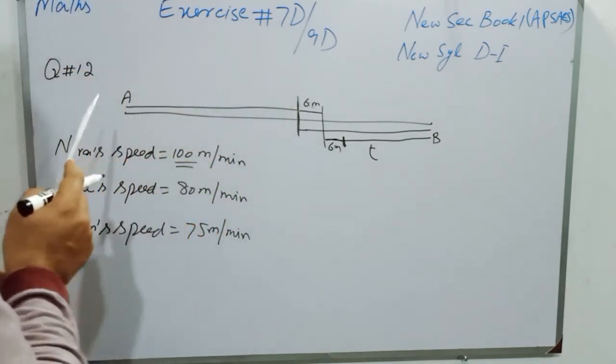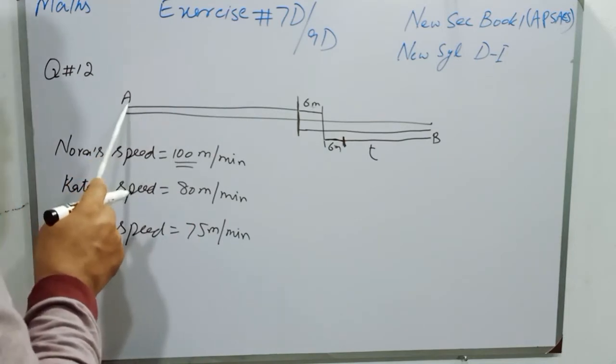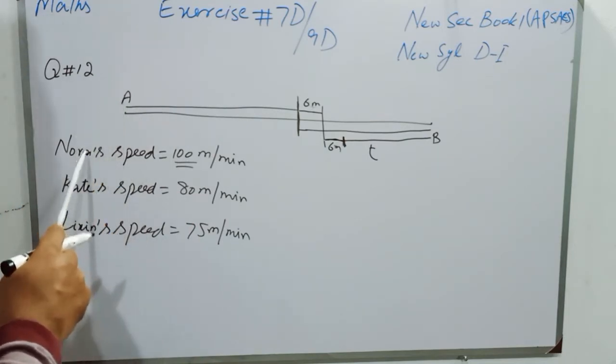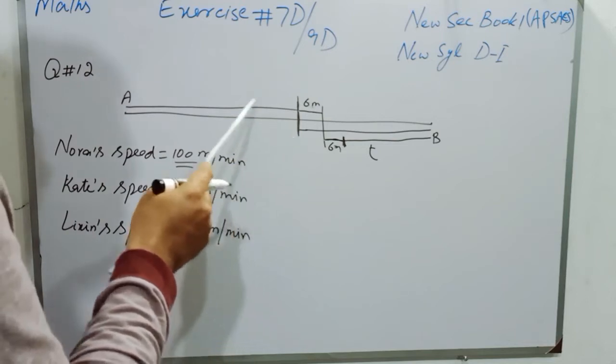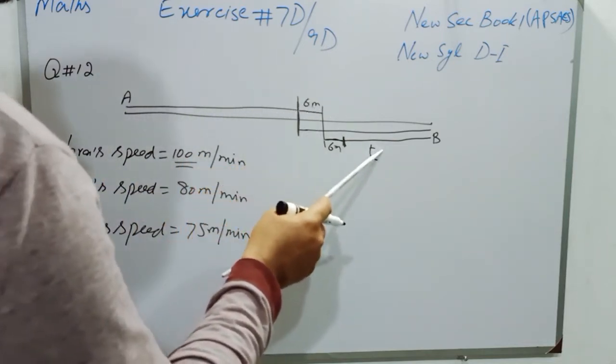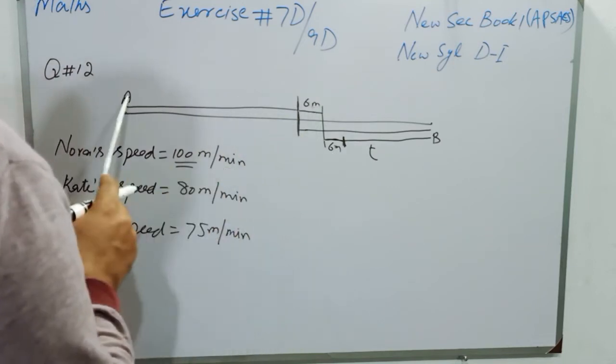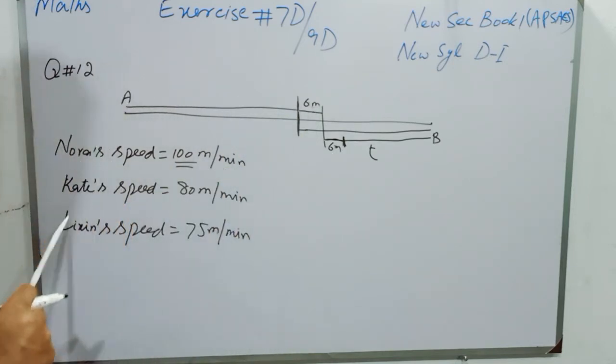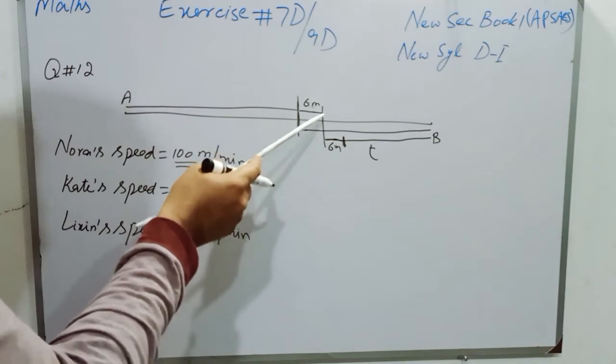So students, we will find the distance of Nora and Kate in terms of time T, and then we will take time T plus 6 minutes, and both the girls, I mean to say Nora and Lixin, will meet at this point.